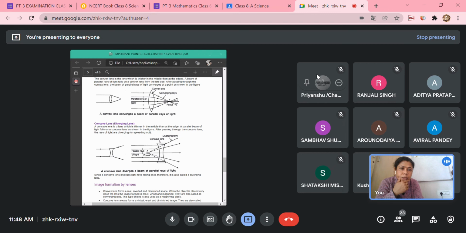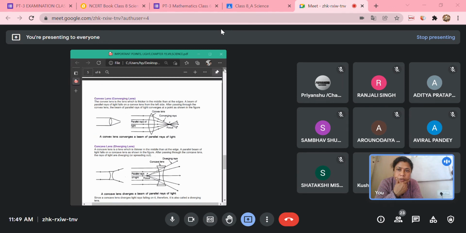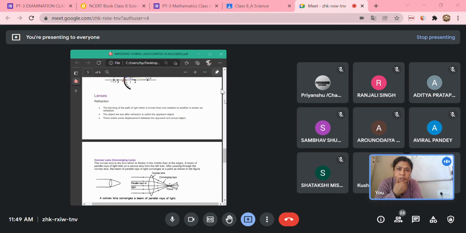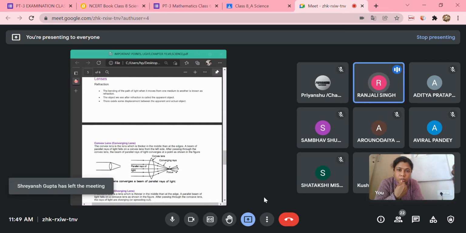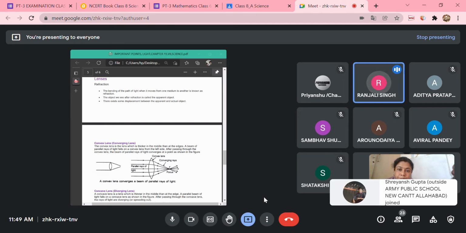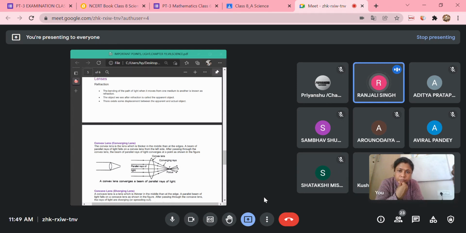So now we are going to read a little bit about it. Ranjali, are you able to see the presentation? Let me scroll it down. You will read from lenses. Read it. The bending of the path of light when it moves from one medium to another is known as refraction. The object we see after refraction is called the apparent object. There exists some displacement between the apparent and actual object.